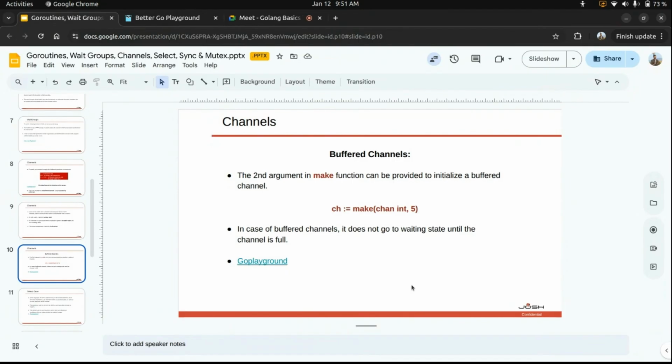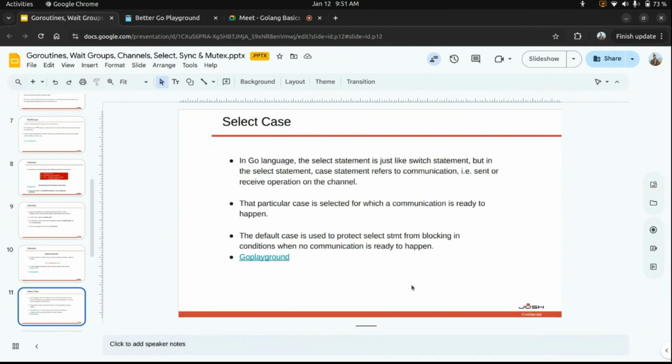So after channels we also have the select case in Golang. In Golang, the select statement is similar to switch cases.